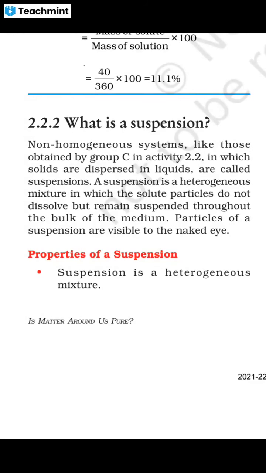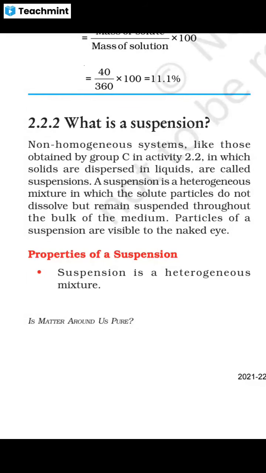Heterogeneous means they are not uniform. They are not uniformly mixed, in which the solute particles do not dissolve but remain suspended throughout the bulk of the medium. That is called a suspension. In easy words, you can say when the solute is not mixed properly into the solvent, such a solution is a suspension.